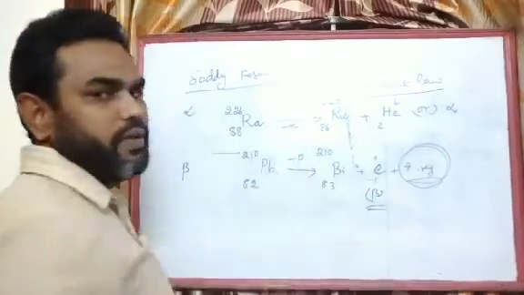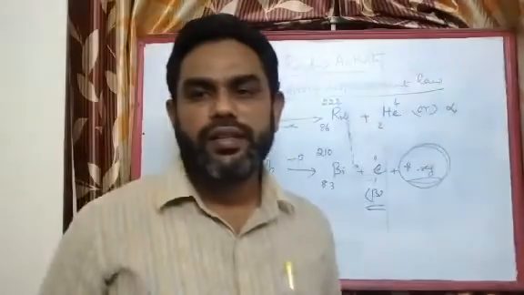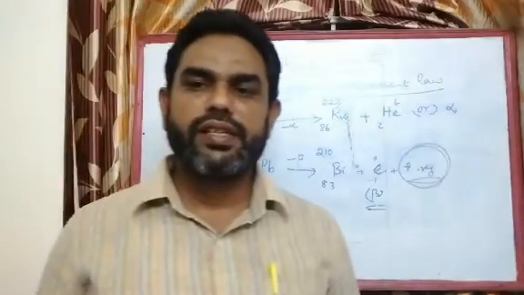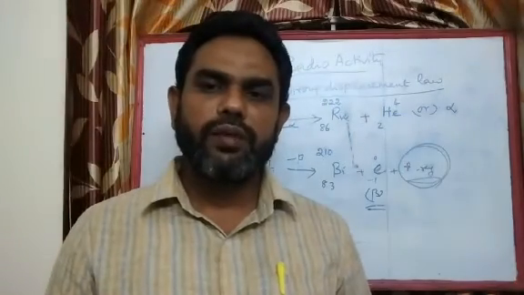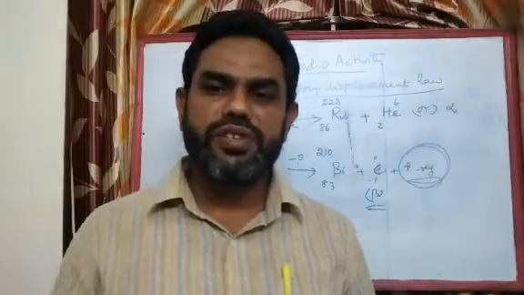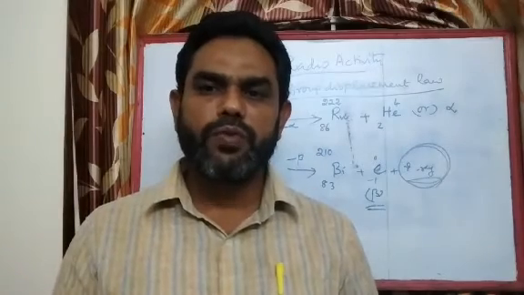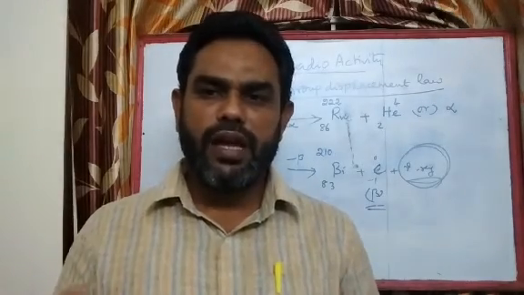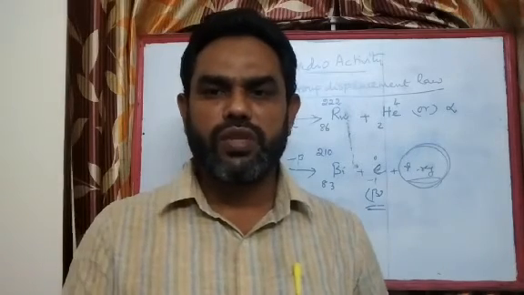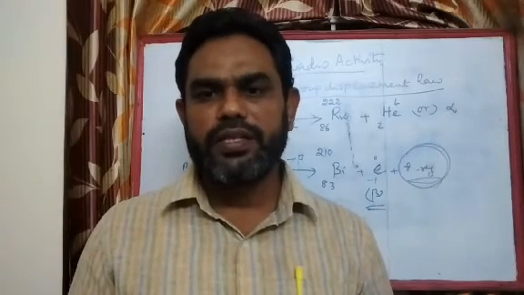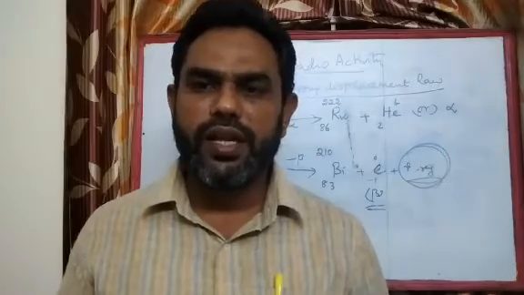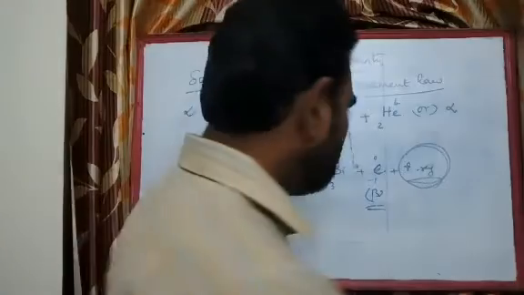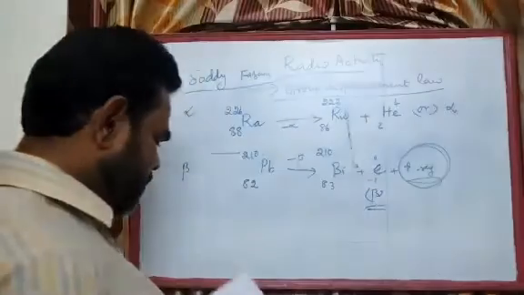So emission from radioactive nuclei brings changes in the periodic table. So elements are changing their position in the periodic table. The positions in the group change. If it emits alpha, 2 positions to the left. Okay, if it emits a beta radiation, 1 position to the right. Okay. So let me give you some examples.